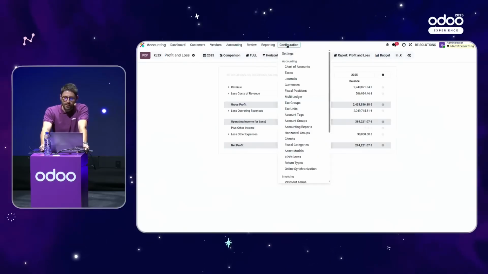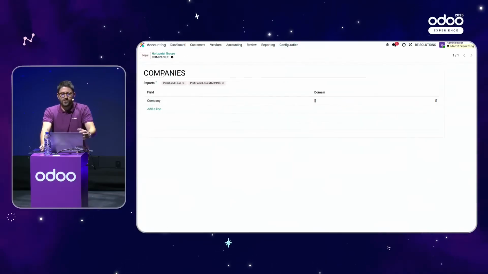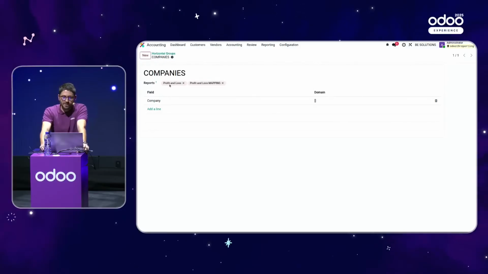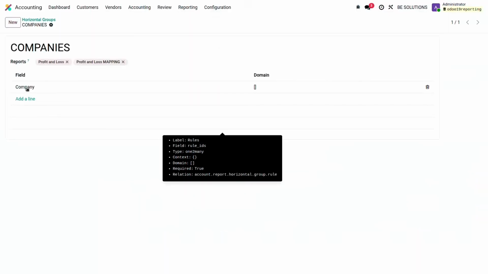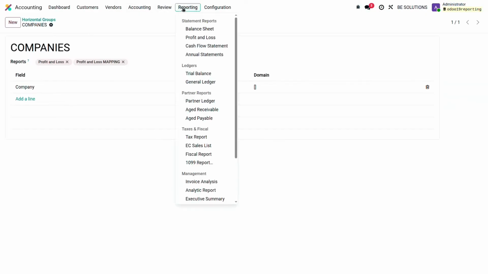So you can go to the configurations, where you can retrieve their horizontal group. And in this database, I have already created a horizontal group that I've called companies, that I've defined on my profit and loss mapping reports. And I specify which field will be used to display my data. And so there, I will filter my data based on the companies.